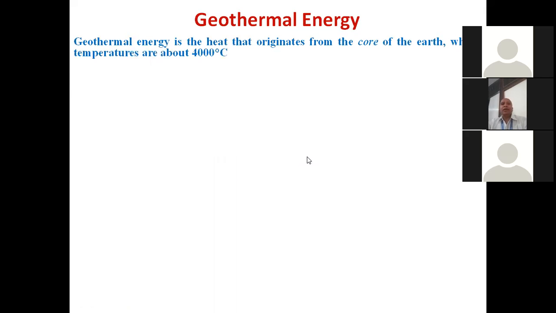So geothermal energy is the heat that originates from the core of the earth. The temperature is of the order of 4000 degrees centigrade. Actually, this is the temperature in the core of the earth. That means when we move from Earth's surface to its center, the temperature continuously increases. It can be of the order of 4000 degrees centigrade. And we see that some volcanic eruptions are also there in the earth, and those volcano eruptions bring with them magma. So magma is one form of the geothermal energy, and it has very high temperature.